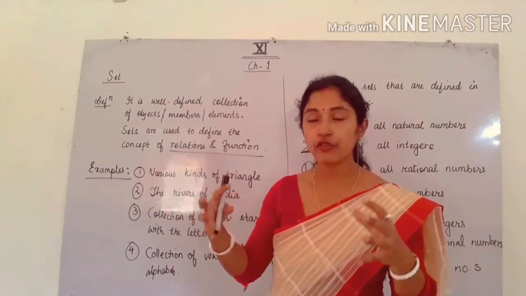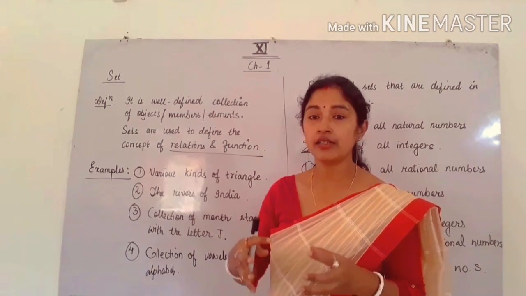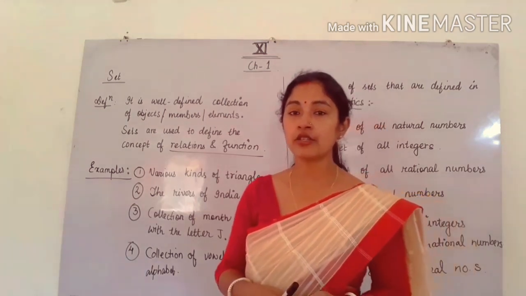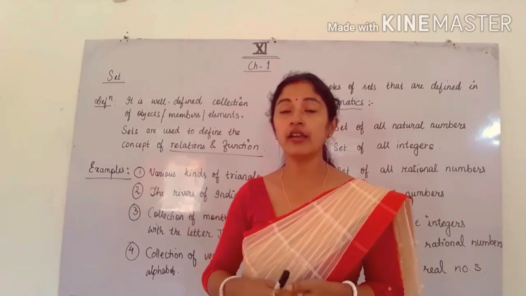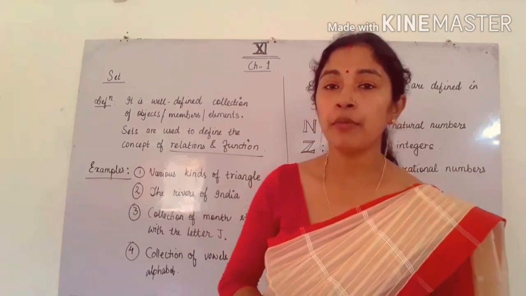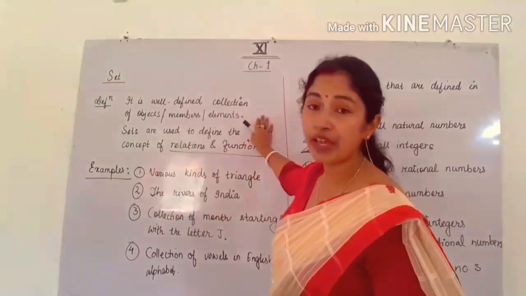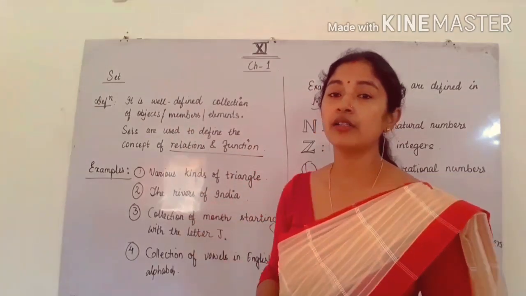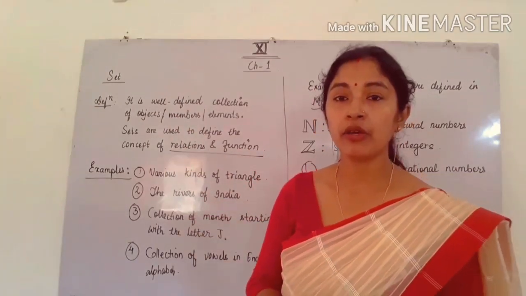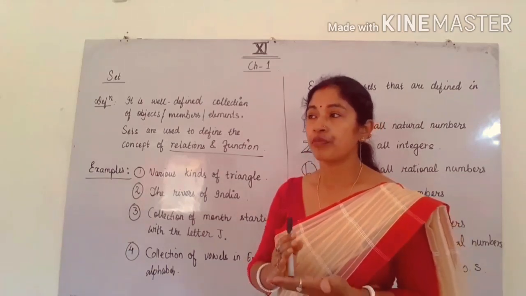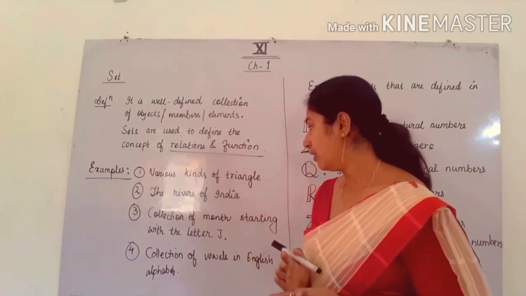Means the collection of different kinds of triangles is called a set. For example, we have scalene triangle, isosceles triangle, equilateral triangle, right angle triangle. Okay, there are many triangles. If I draw many triangles in this plane, then this plane containing all the triangles will be a set, because this is well defined. So this is one example.